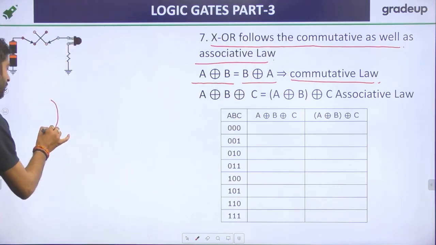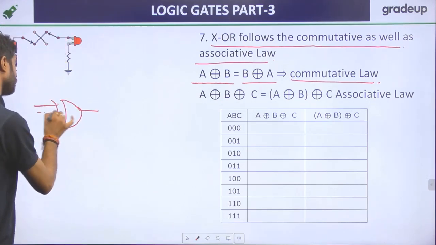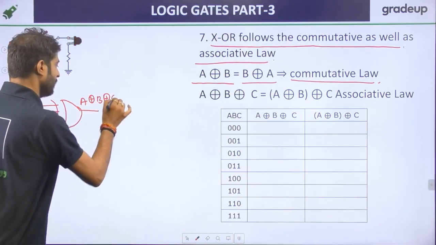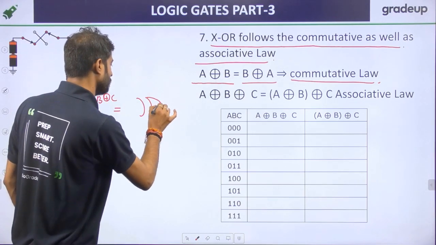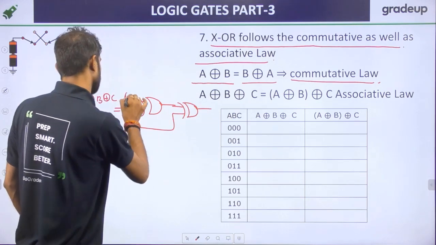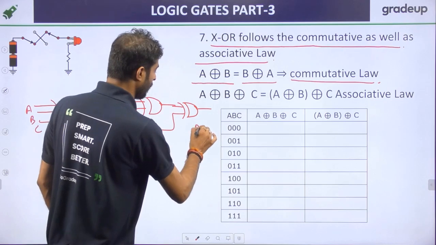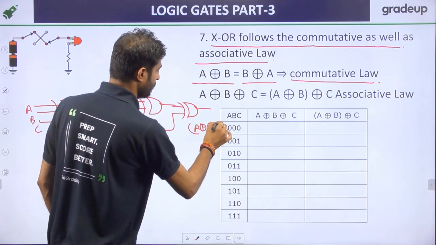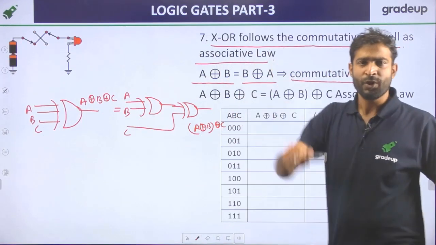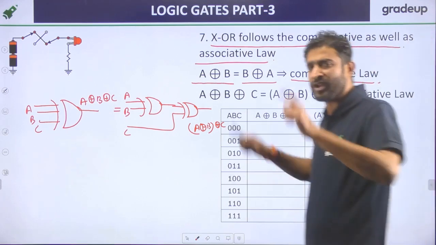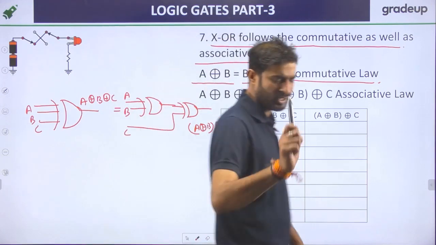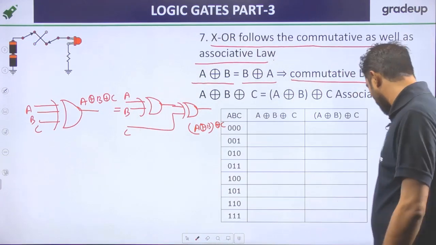Associative law means for the 3 input XOR of A, B and C, A XOR B XOR C is always equal to A XOR (B XOR C), and also equal to (A XOR B) XOR C. So XOR will always follow the commutative as well as the associative law. Now we are moving on to the next.